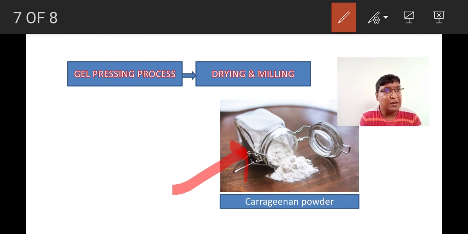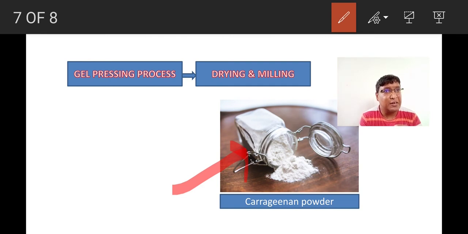Just try to recollect all the things. What is a hydrocolloid? Hydrocolloids are substances able to form gel-like consistent material in the presence of water, right? One such hydrocolloid is carrageenan.